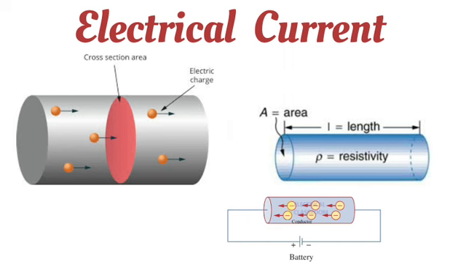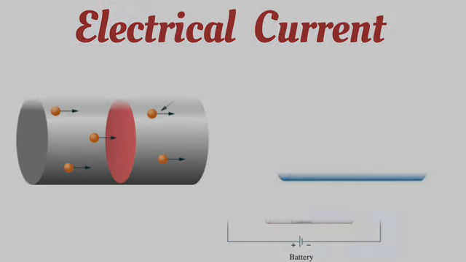That means the electrons or the charge carriers flowing through a cross sectional area of the conductor, the rate at which the electrons flow in that conductor, is nothing but the rate of change of charges, and that will be called the electric current. Okay, so it's all about the basic concept of electric current.